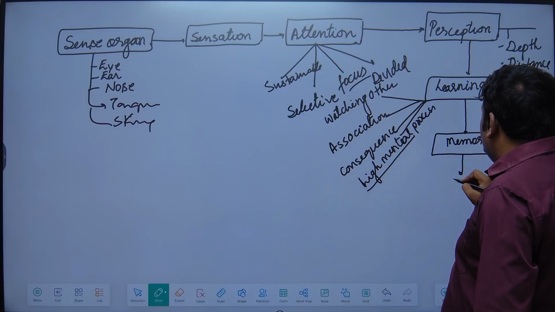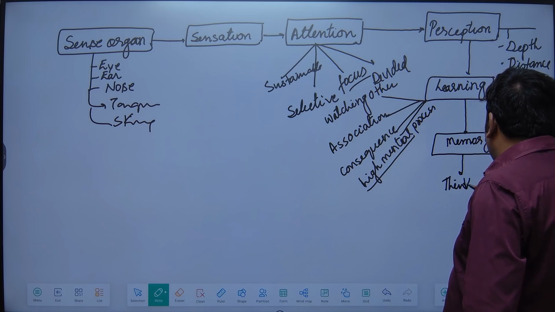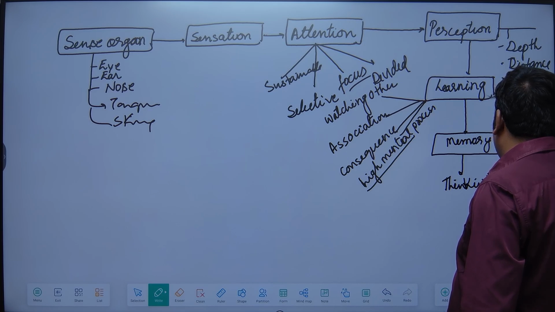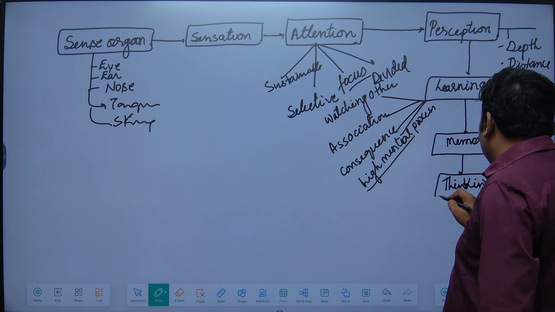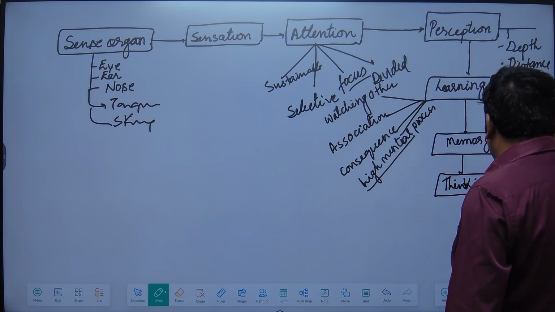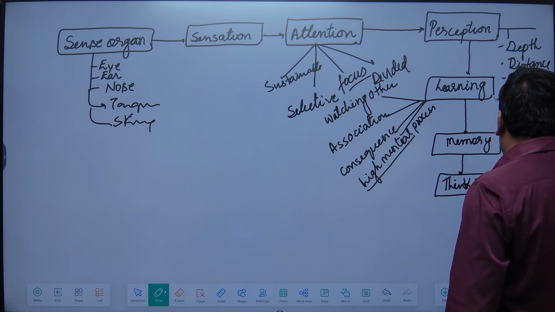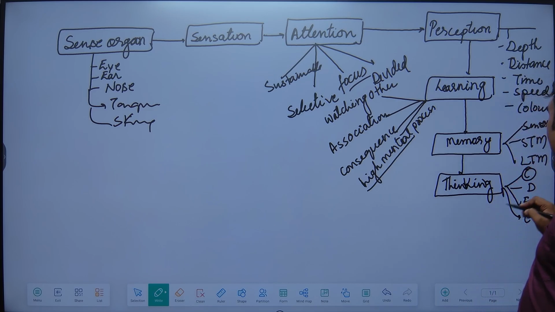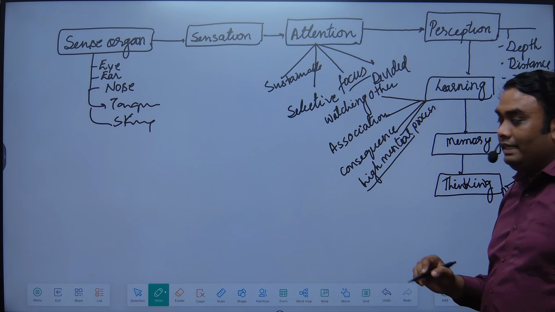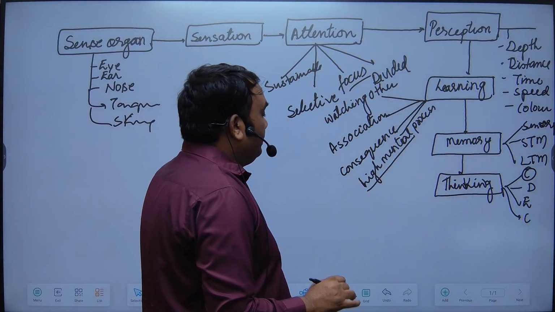Then memory will help in thinking. Without memory, you will have no thinking. Thinking is formed with the help of memory, right? We will study convergent thinking, divergent thinking, evaluative thinking, as well as creative thinking. We will discuss all the types of thinking one by one in detail.